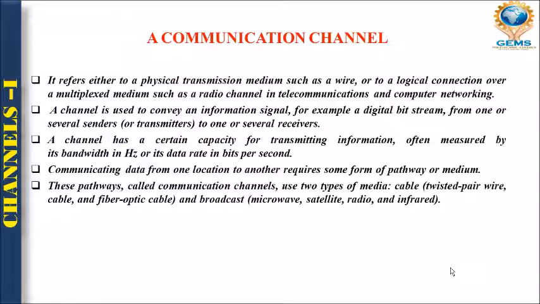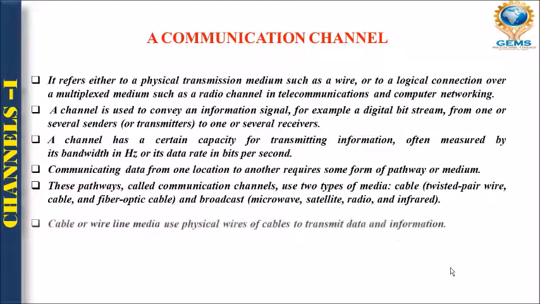These paths are known as communication channels, which use two types of media, as I have already covered. First is guided: we use twisted pair cable, fiber optics and optical cable. And in broadcast, that means unguided media, we use microwave, satellite, radio and infrared.